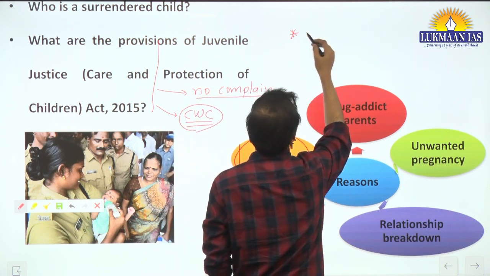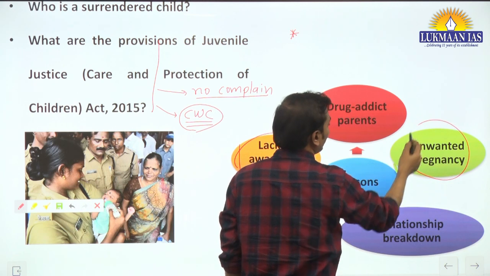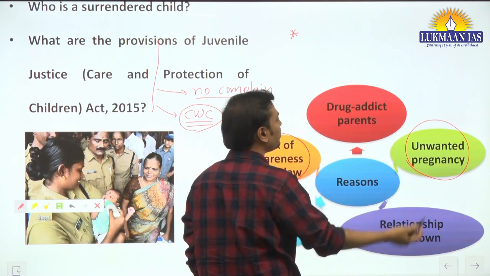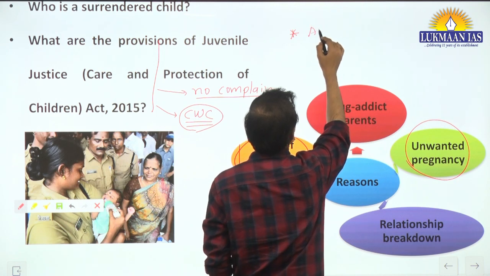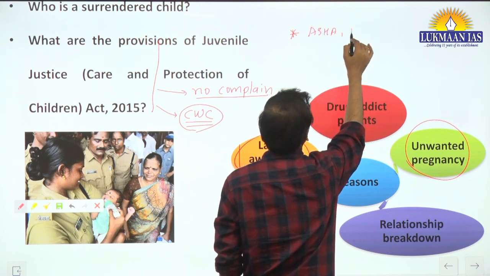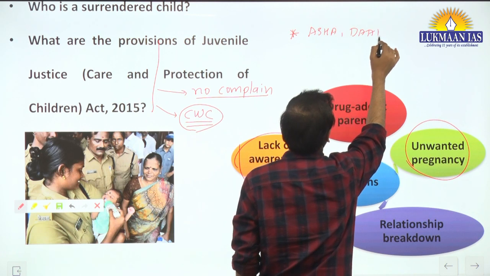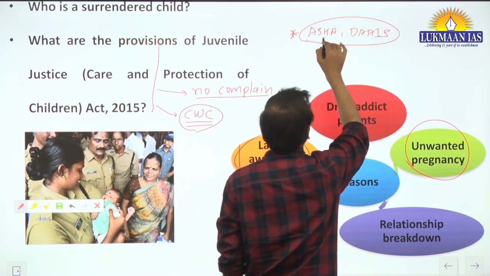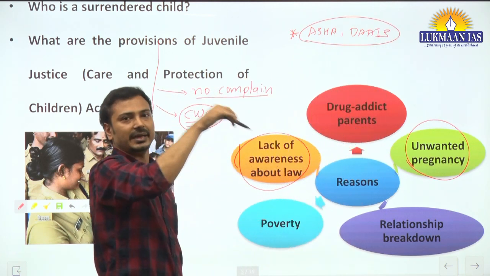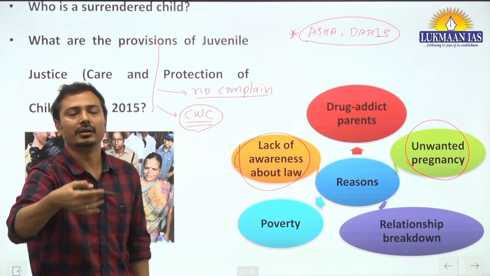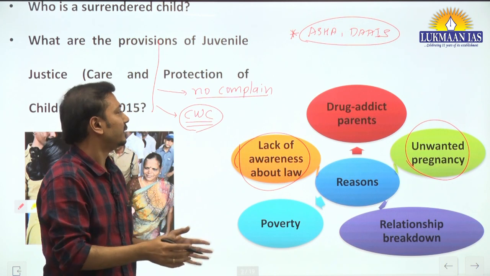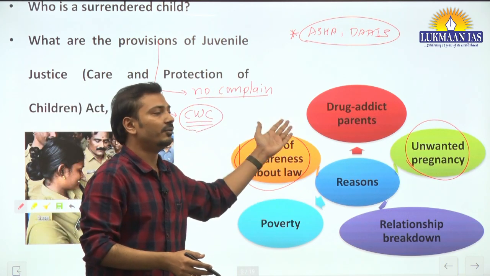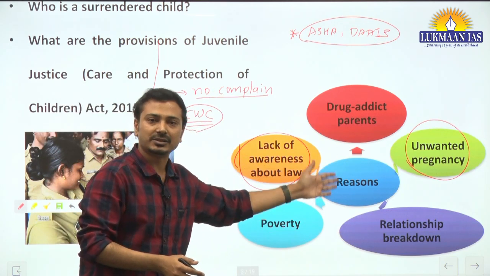The people, especially when there is an unwanted pregnancy, unwanted pregnancies are largely known by ASHA workers or dais in the rural areas. And surely if they are sensitized about the need of surrendering the child instead of abandoning it, then they can communicate with the mother of the child or the parents of the child.